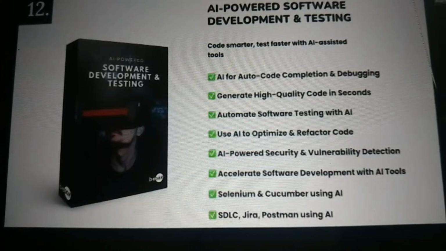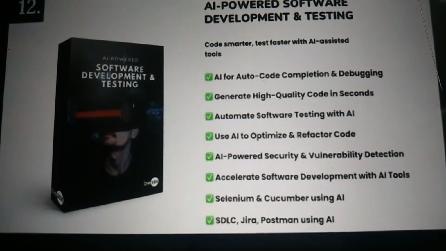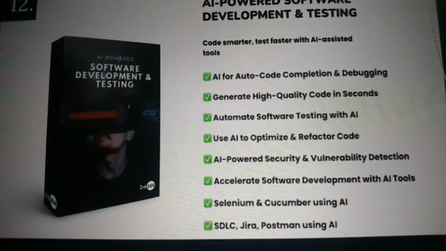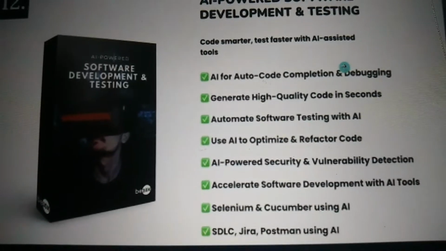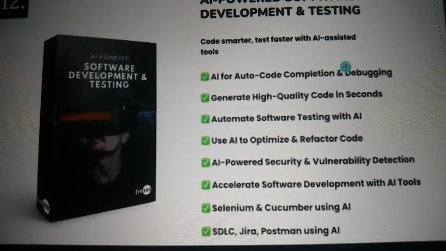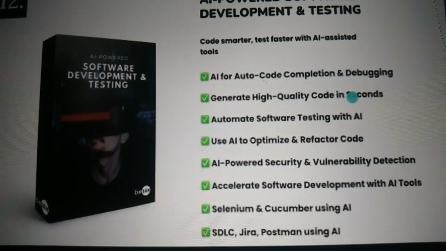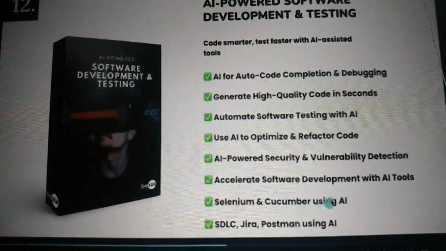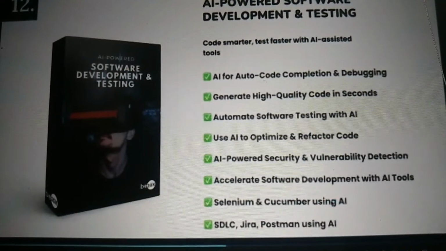How to make AI-powered apps, how to make AI-powered websites, and that too with the help of software development, but with the help of vibe coding, basically integrated with AI. And we'll also do software testing as well, manual testing, automated testing with the help of AI. We'll be learning all about Selenium and Cucumber with AI, SDLC, software development lifecycle, Jira, Postman using AI, all of this in the 12th module.